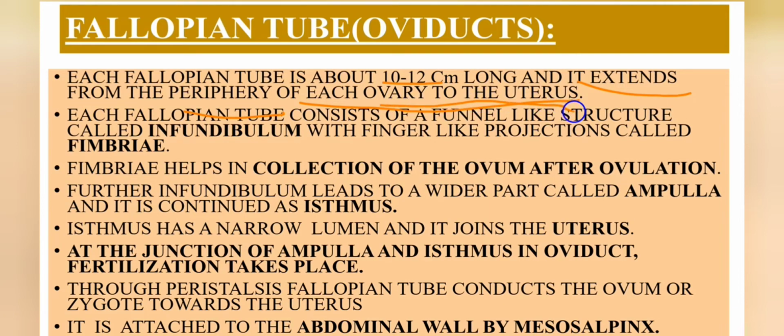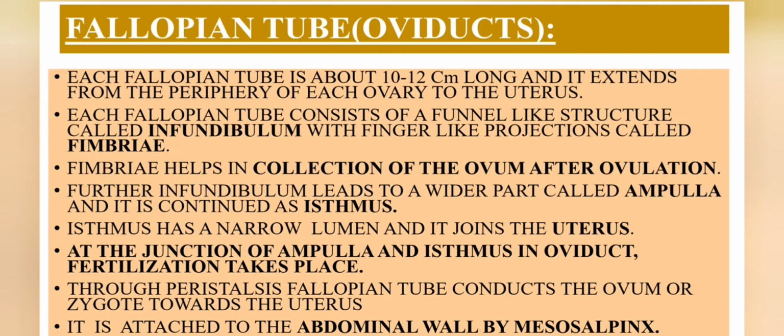Each fallopian tube consists of a funnel-like structure known as the infundibulum. The infundibulum has finger-like projections known as fimbriae. These fimbriae help in the collection of the ovum after ovulation.